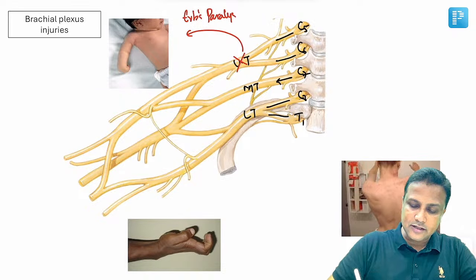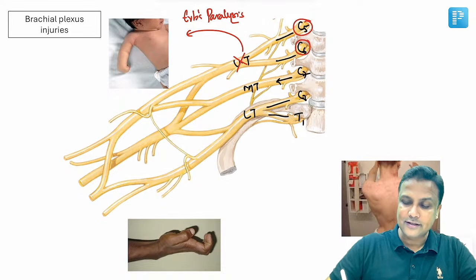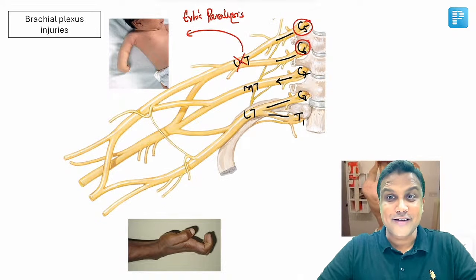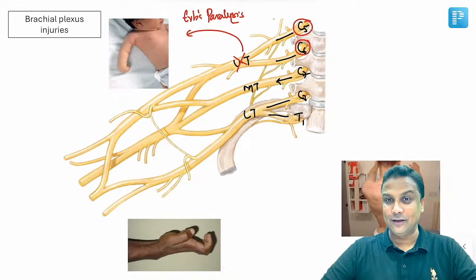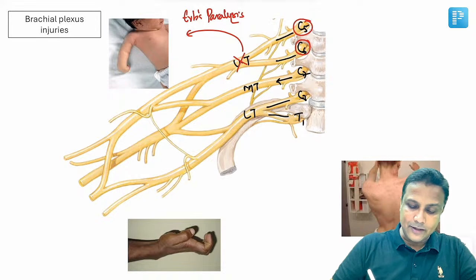So in Erb's paralysis, which trunk is injured? Upper trunk. What is the root value involved? C5 and C6, obviously. What is the sign? The sign is the very famous one, waiter's tip hand or policeman's tip hand or porter's tip hand. In waiter's tip hand, what is happening at the arm?